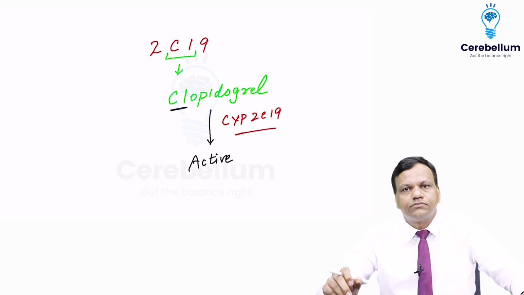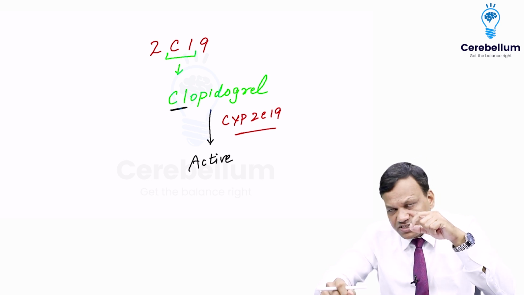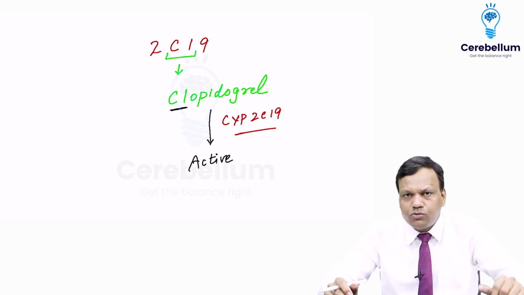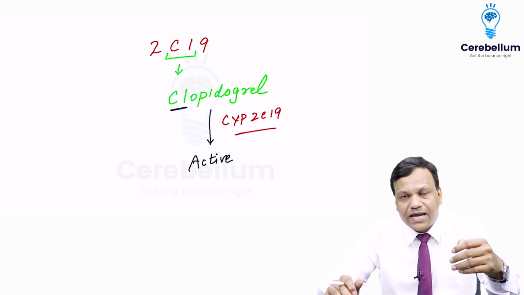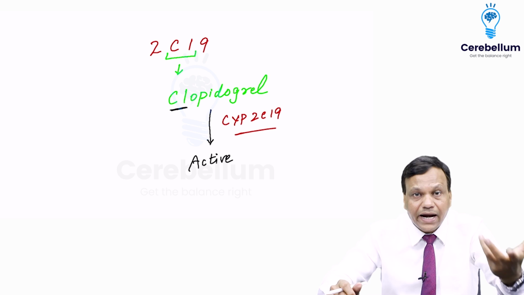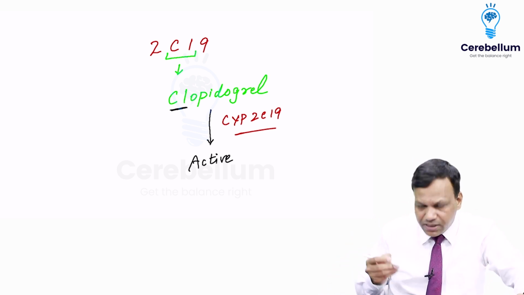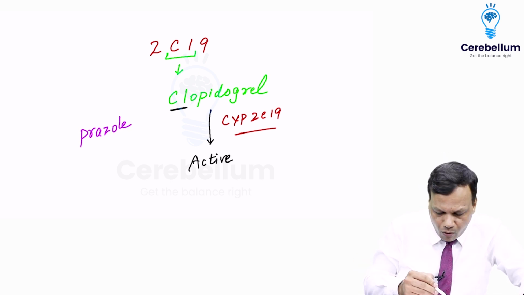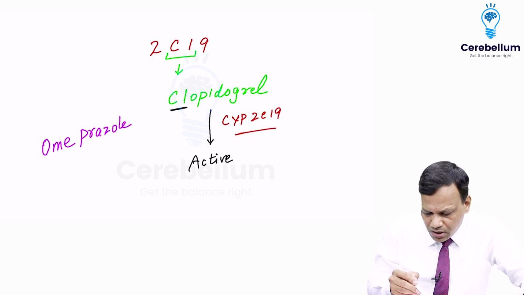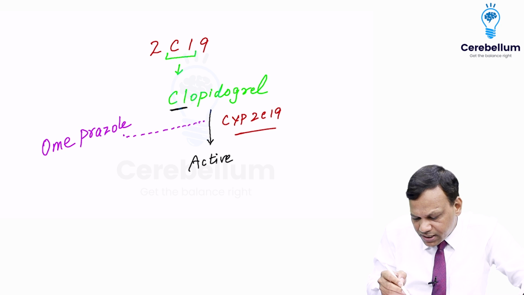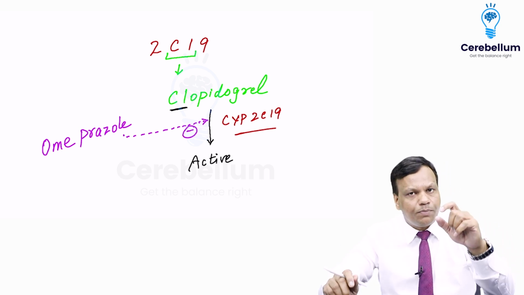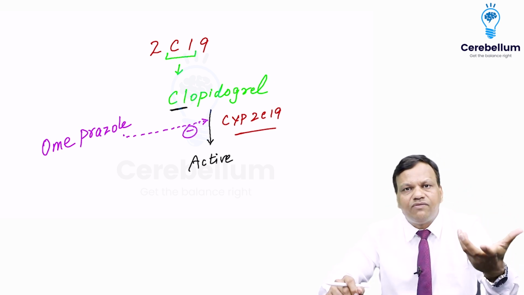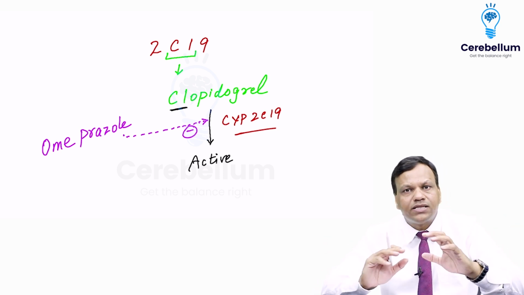So for antiplatelet action, it needs to be metabolized, and the enzyme which metabolizes it is CYP2C19. Now some people have genetically deficient CYP2C19. Some people have fewer CYP2C19. So clopidogrel is less likely to work in these patients because it is not activated. Another important thing, there are some drugs called prazoles, proton pump inhibitors like omeprazole, lansoprazole. They can inhibit CYP2C19. So when we give clopidogrel with omeprazole, it will inhibit its activation. And when it is not activated, it cannot work. So we should avoid this combination.